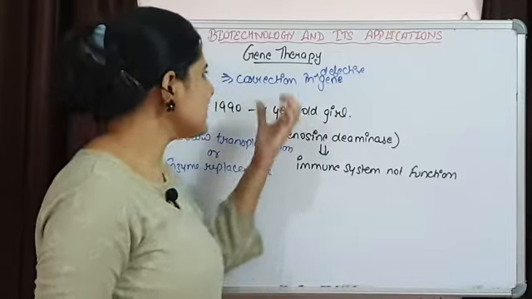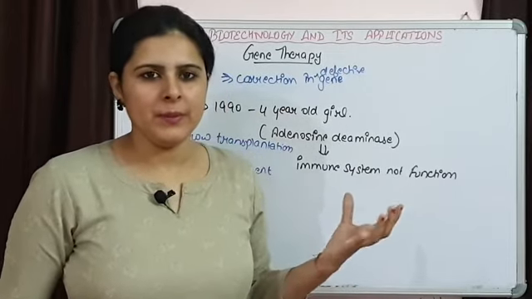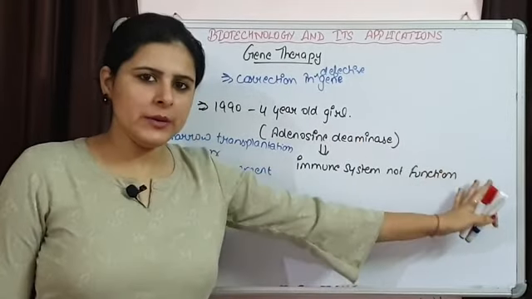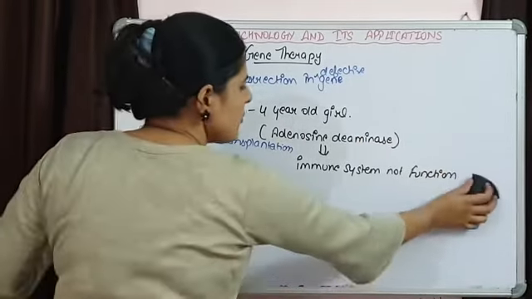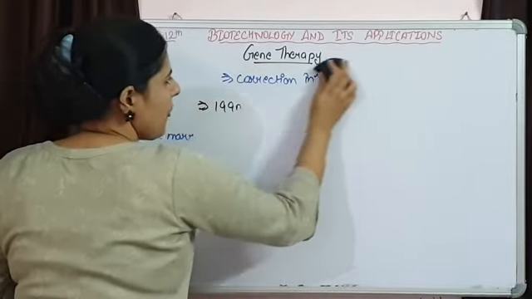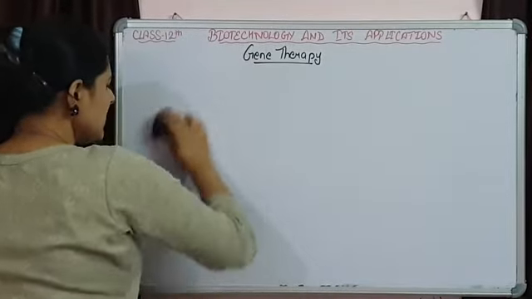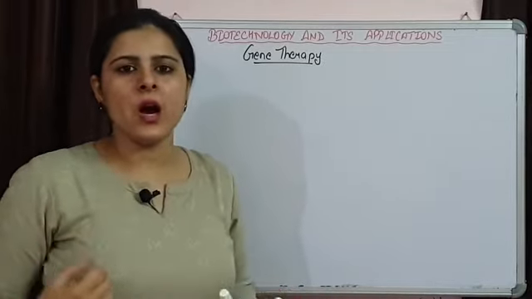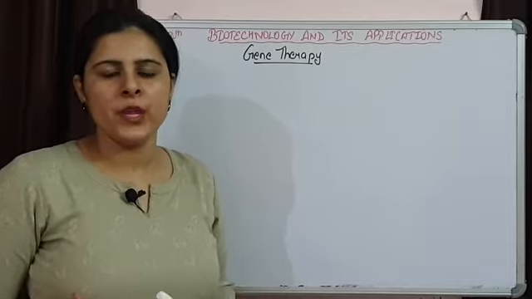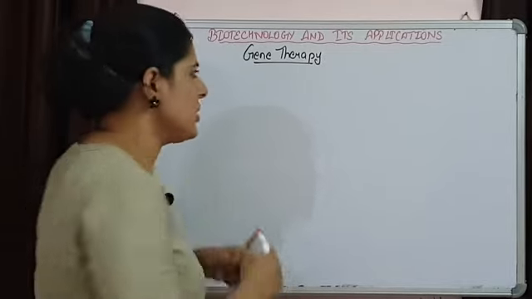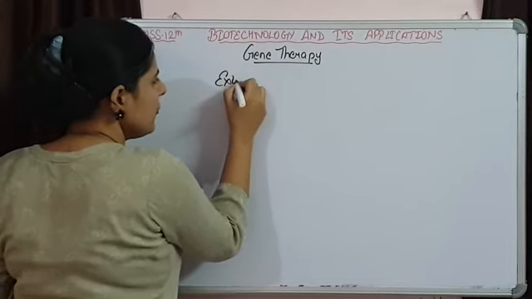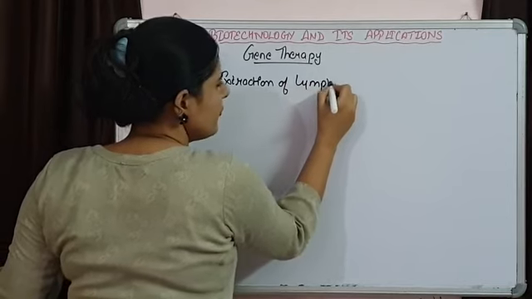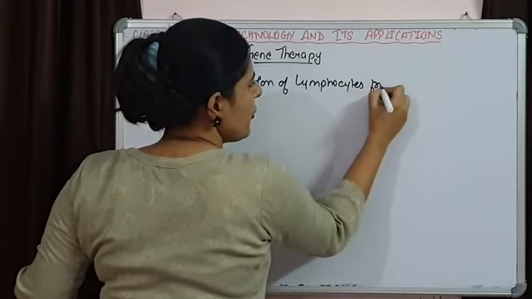Now, let us talk about the steps that are involved in gene therapy. Say I am taking the same example, there is a defective adenosine deaminase gene in which the immune system of an individual is not functioning properly. So, what are the steps that can be done in such a case? We are going to extract the lymphocytes from the body of the patient. So, there will be extraction of lymphocytes from the patient.